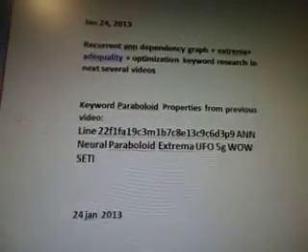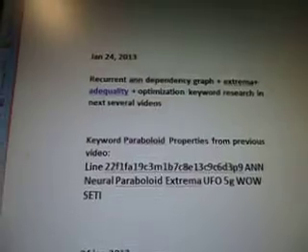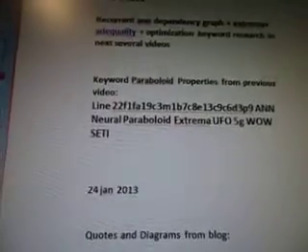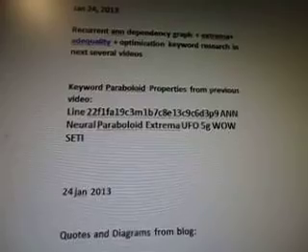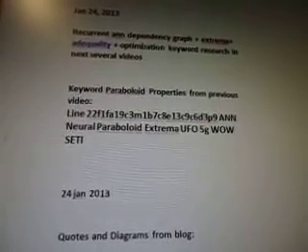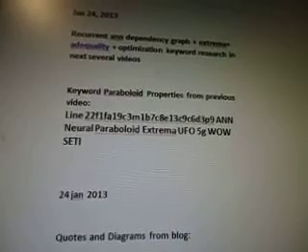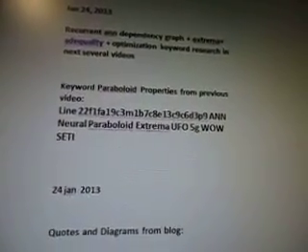Today is the 29th. Recurrent and dependency graph, Extrema, adequality, optimization, keyword research are from the next series of videos. So it originally came, the keyword Paraboloid properties is from the previous video of line 22f1fa19c3m1b7c8e13c9c6d3p9 and neural paraboloid Extrema UFO 5G Wow Seti.